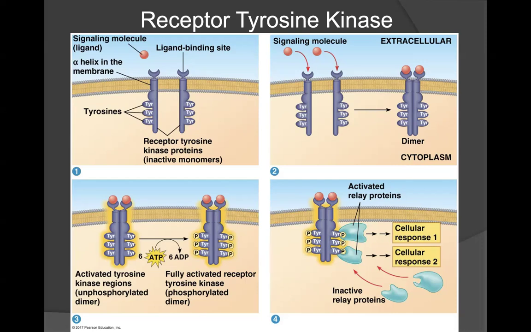Once we have an active receptor that is bound to all of the inorganic phosphate groups on the tyrosine residues, we can see 6 of them bonded to the receptor. These inorganic phosphate groups will then be transferred to the relay proteins. Once they become transferred, the relay proteins become active to cause a cellular response. Once they leave the receptor, they become inactivated and will no longer pass on the response. This is the action of the tyrosine kinase receptor.